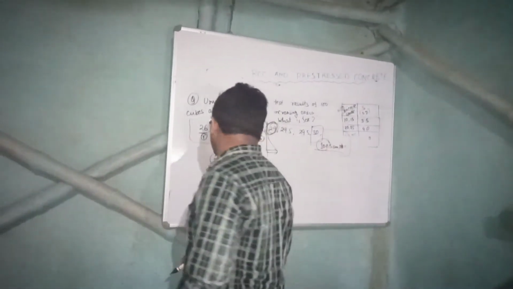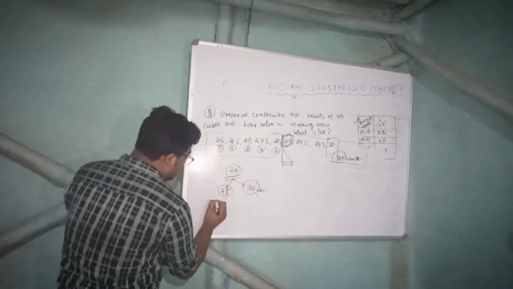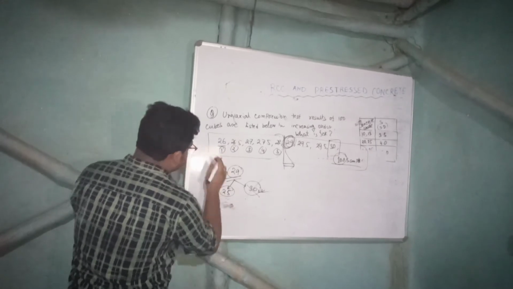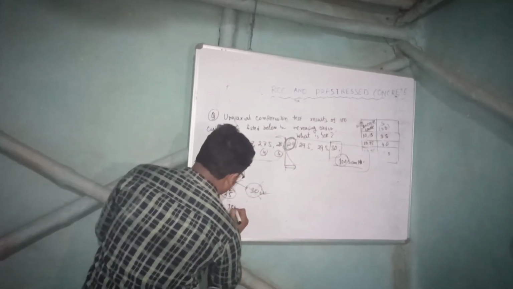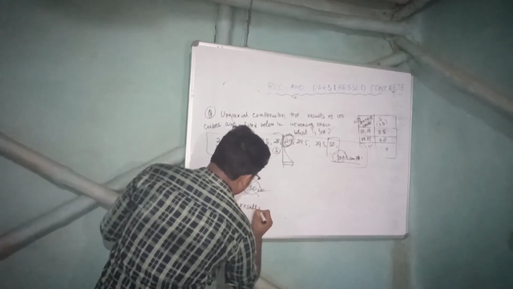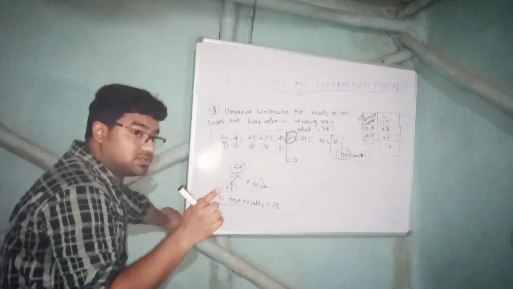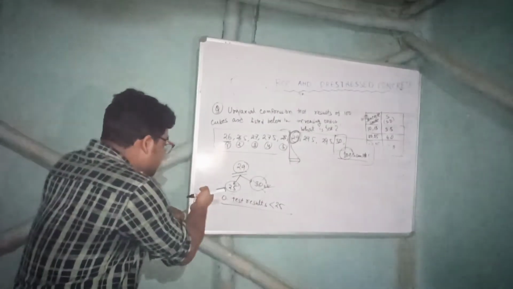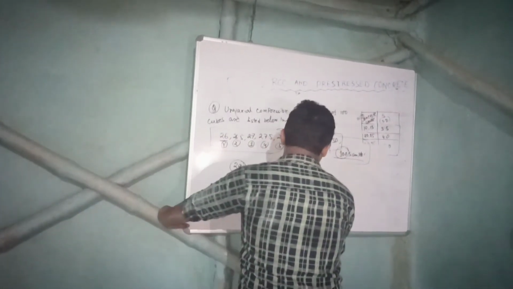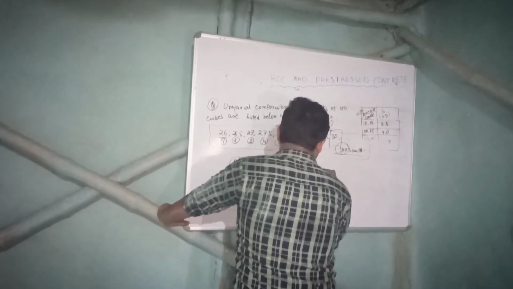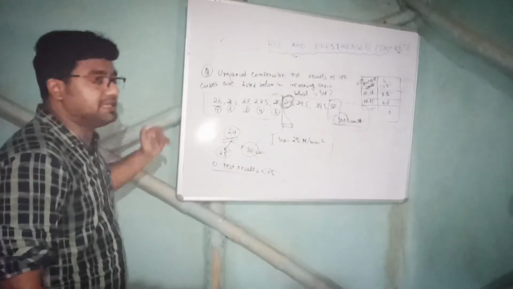Suppose we take 25. 25 is not even here, that means 0 samples. That means in the test result, 0 test results are below 25. Now, does it fit our definition? Our definition says not more than 5%. It is 0. It is fitting, right? So the answer will be 25 Newton per millimeter square. FCK is equal to 25. This is a very tricky question. This has come in previous year ESE.